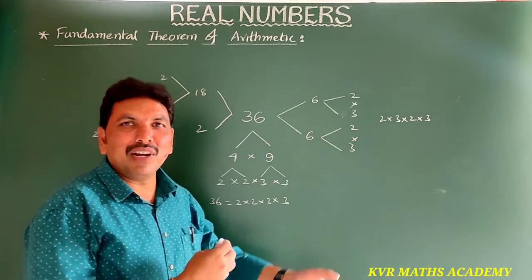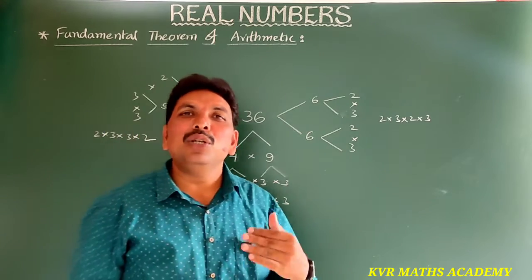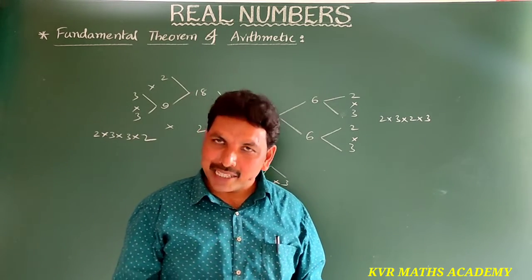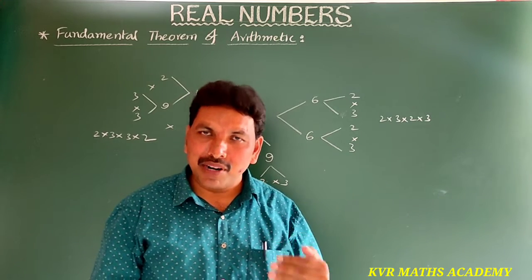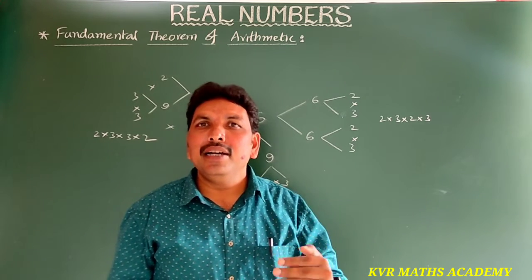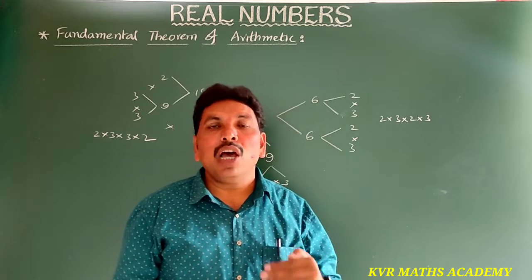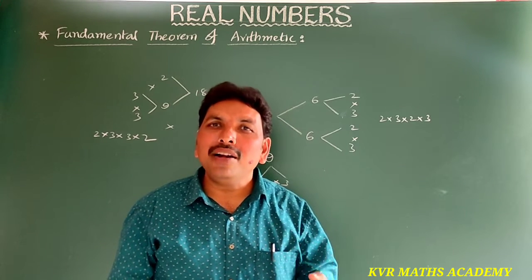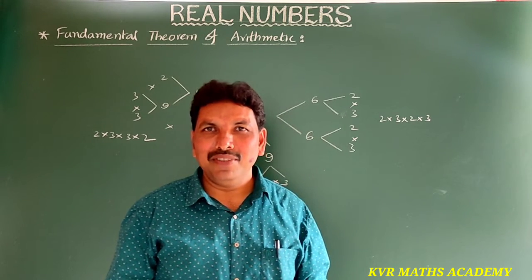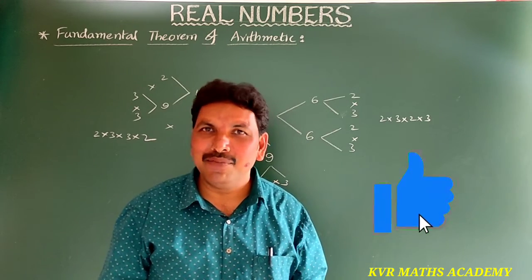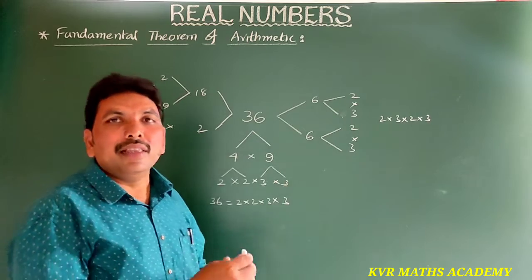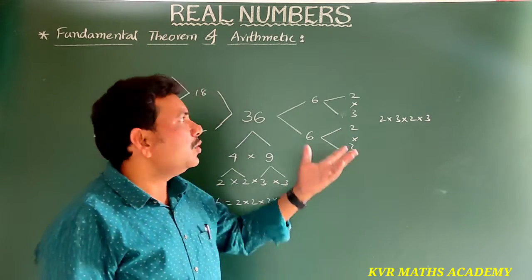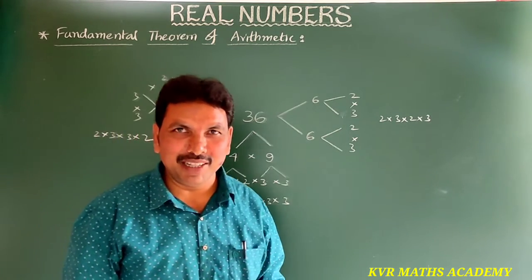Come again, what is the fundamental theorem of arithmetic? Every composite number can be expressed as the product of prime numbers. Here the prime numbers are unique and the order may not be the same. Understood about this? Yes, I'll explain the LCM and HCF using the prime factorization method.